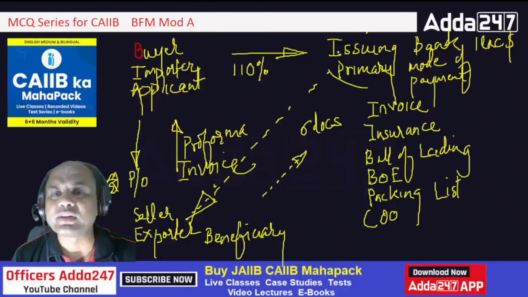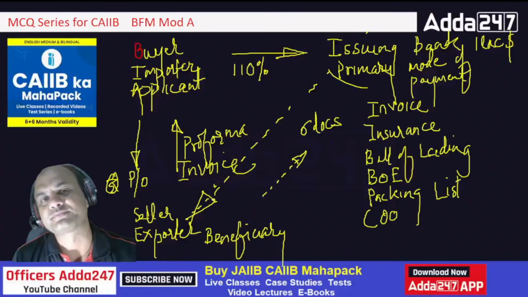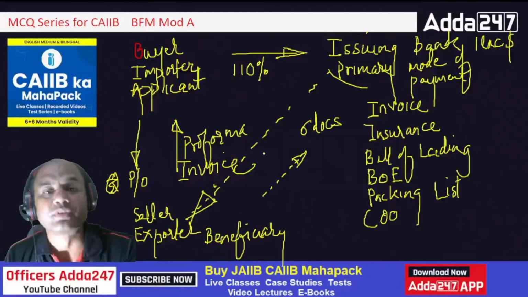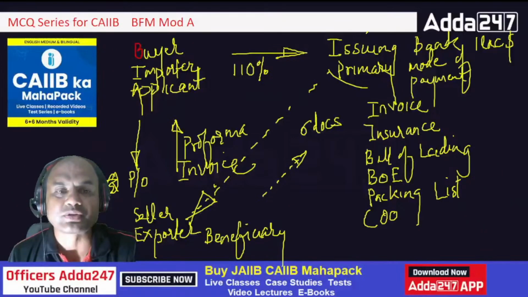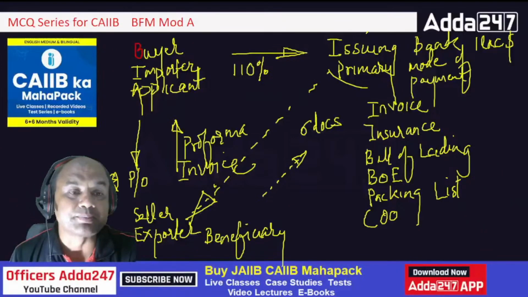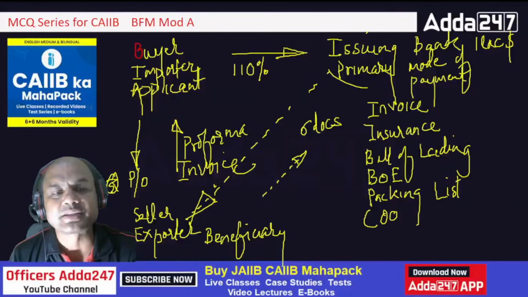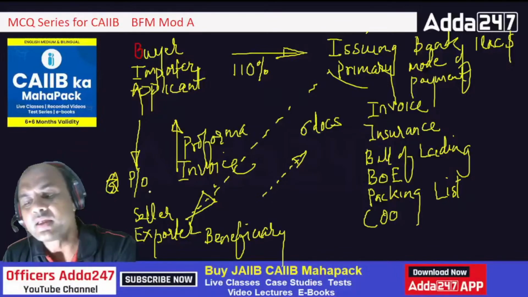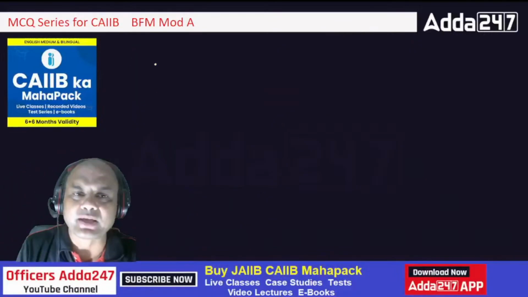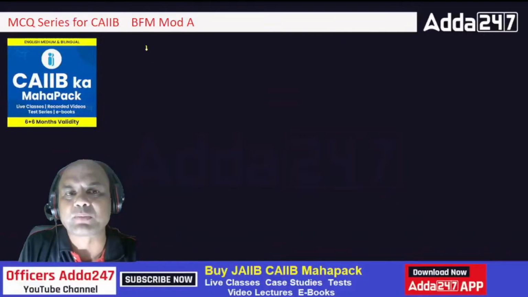Issue the LC means what? How will this issuing bank issue the LC? How will it do it? While issuing the LC, what will this issuing bank do? It will do a simple step. See here. Firstly, tell me, where is this issuing bank? In which country is it? This issuing bank is in the country of that buyer. Let me draw it again. Some important parts I will draw now.